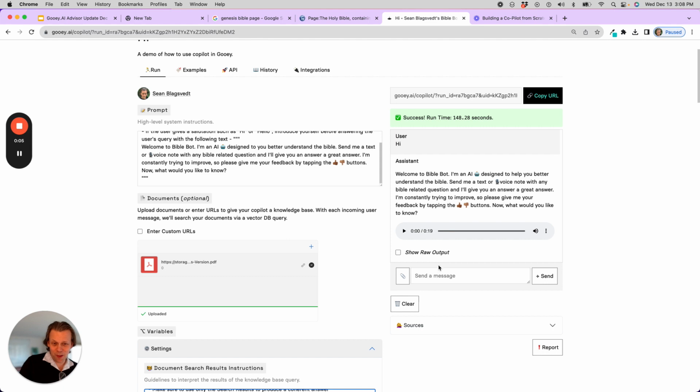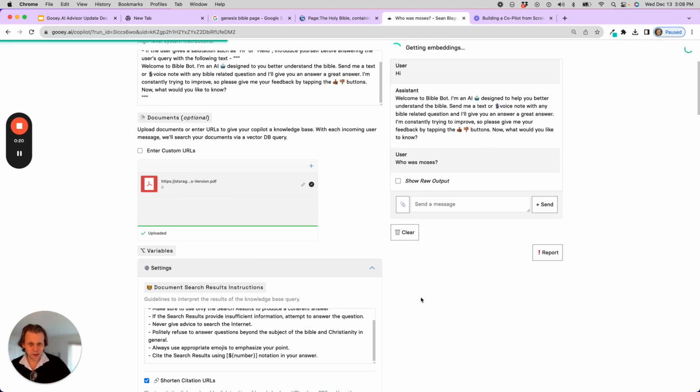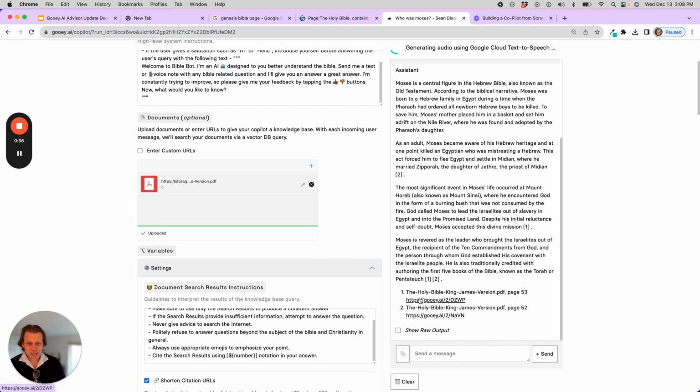So now we have our Bible bot, right? And so we can say, listen, I'm an AI designed to help you better understand the Bible. So then I can say, I don't know, who was Moses? This is an example of a question that somebody might ask. Here, it's basically going and searching our version of the Bible, sending this question over to GPT-4, and then we're generating an answer, and we'll see what that looks like.